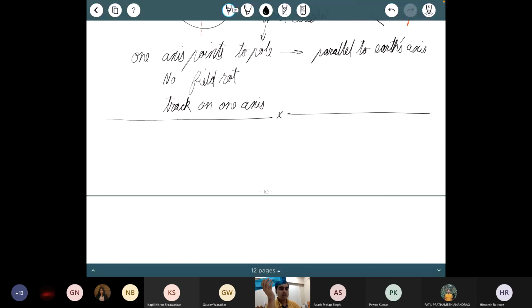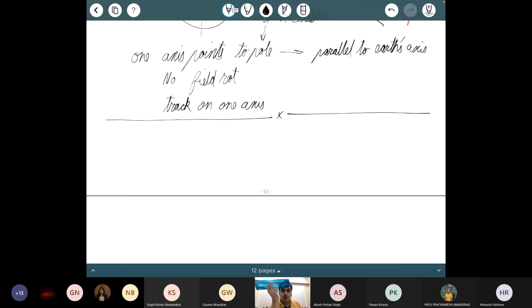So what it means is that if the pole star was above me, imagine for simplicity, so that I don't have to hold my hand at odd angles, suppose I'm at the North Pole, pole star is above me. What I'm doing is I'm setting this to match the declination and then I'm tracking happily. Instead of that, now imagine I'm at the equator so that the pole star is there along the horizon, but I have mounted this axis, so an equatorial mount would have been like this. Instead of that, I'm mounting it perpendicular.